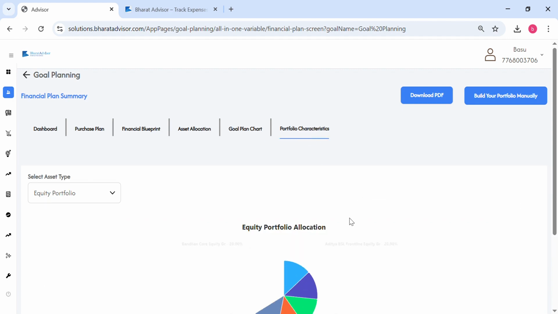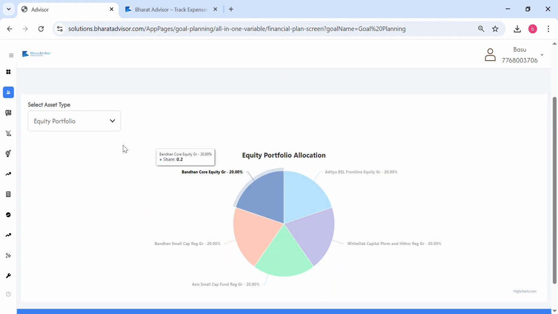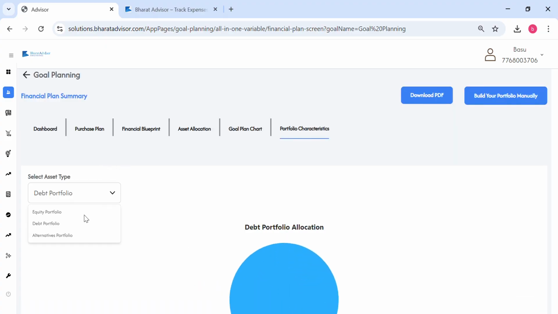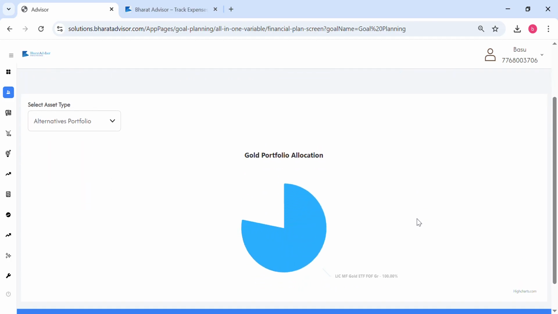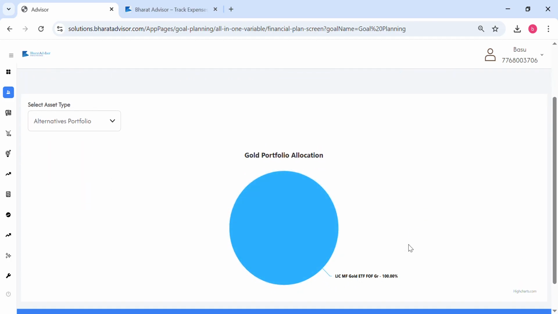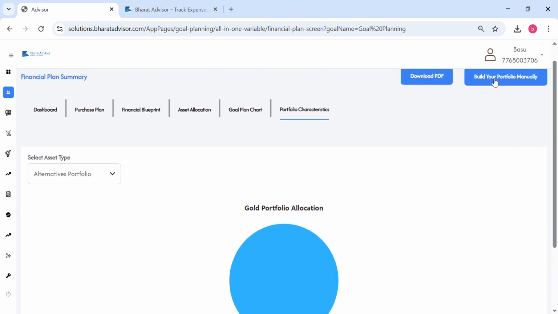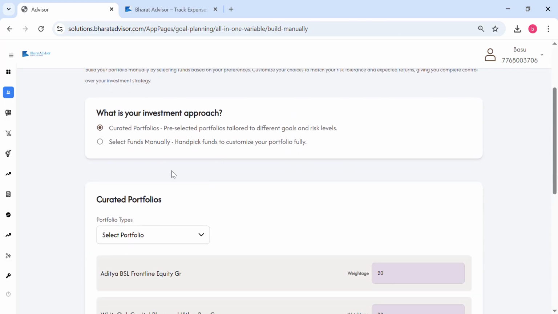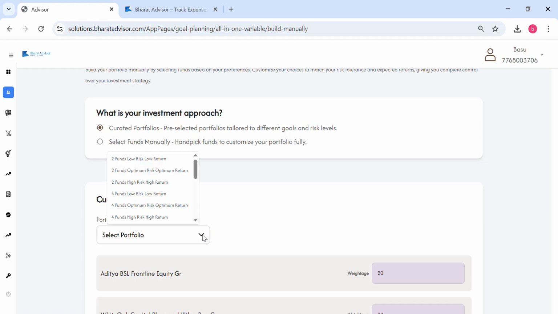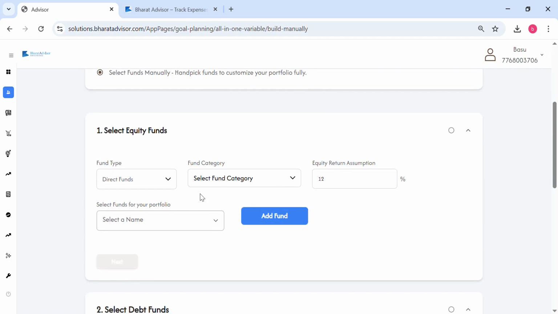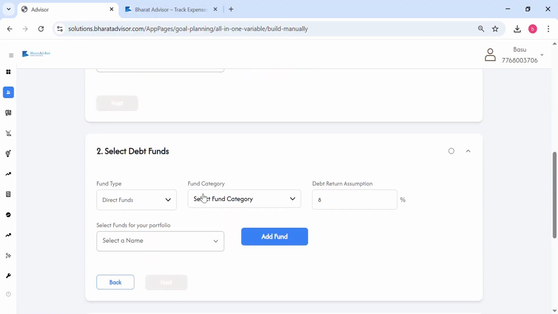Then there are portfolio characteristics. You can see that we've got a portfolio which is a combination of equity, debt, and alternatives. In alternatives we have a gold portfolio. So basically we have the LIC MF Gold ETF, right? So this is how the whole planning is done. You can also build your portfolio manually. There is a manual option. You can select from our curated portfolios, or you can go manual. Manually you can select funds from here. You can provide the weightages and all that. So there's a lot of stuff you can do here.